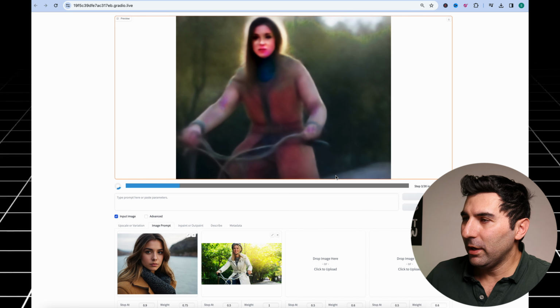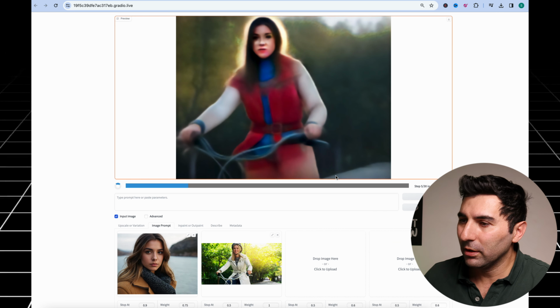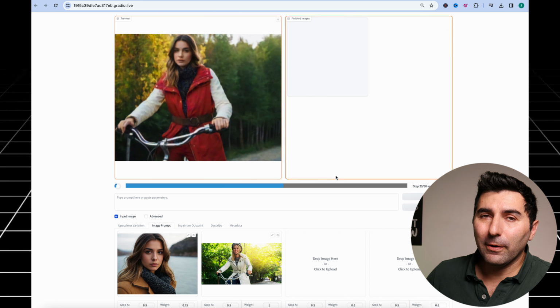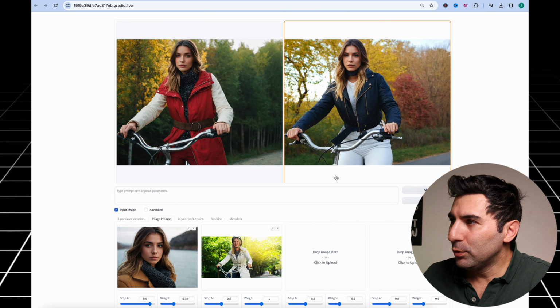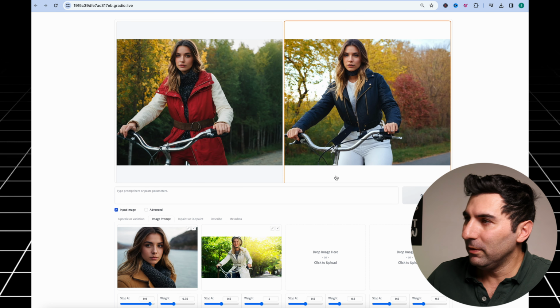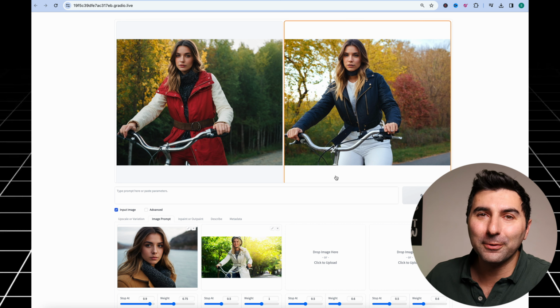So here we can see how AI is creating the photo based on our source image. And now we have our first image created and it's making the second image. Here we have 2 images created for us, but the second one, the eyes especially, don't look like a real person.